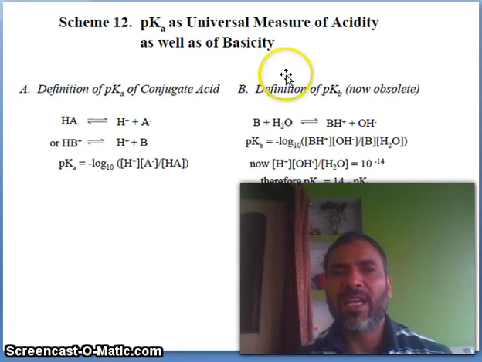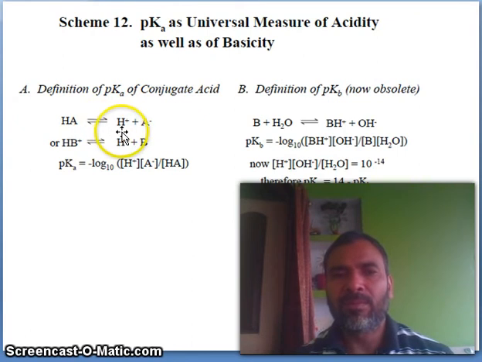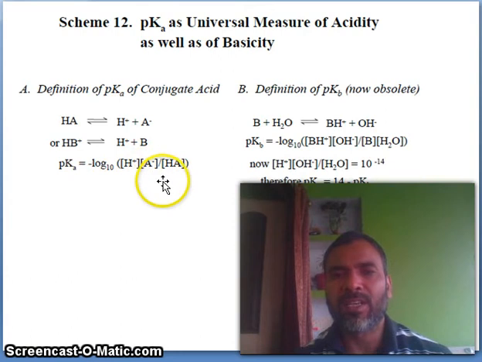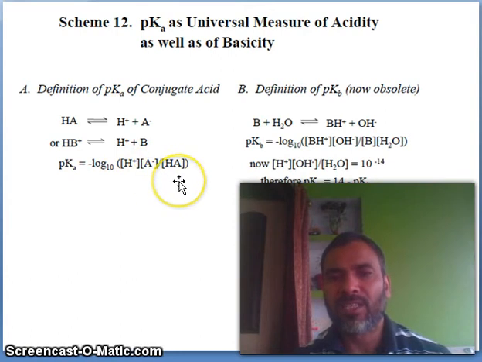So pKa is a universal measure of acidity as well as of basicity. The definition of pKa of the conjugate acid: if we have HA, it is in equilibrium with H plus and A minus, and BH plus with H plus and B. So pKa is equal to minus log 10 of H plus concentration times A minus concentration divided by the concentration of HA.